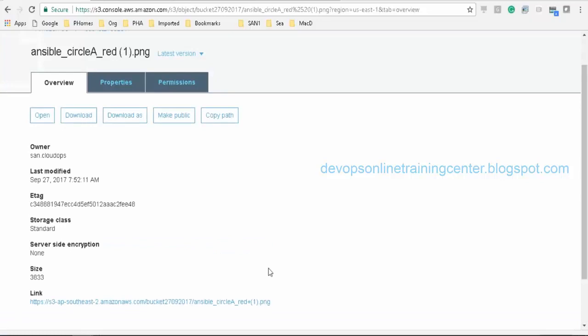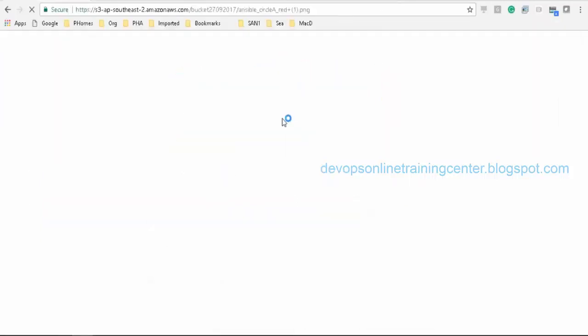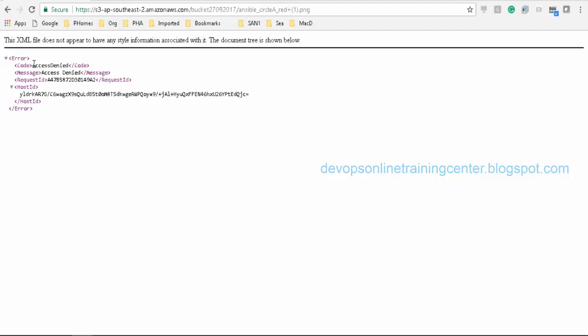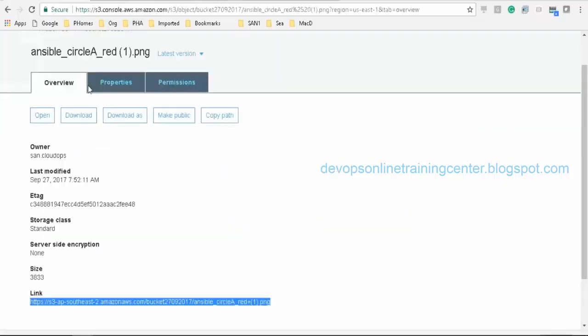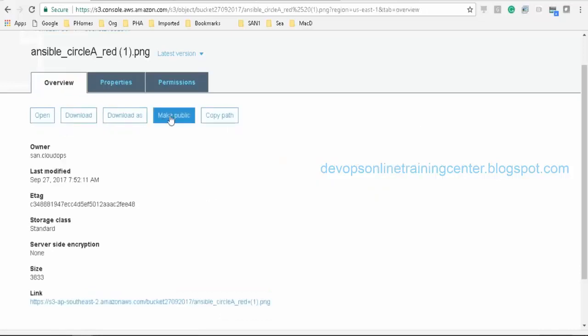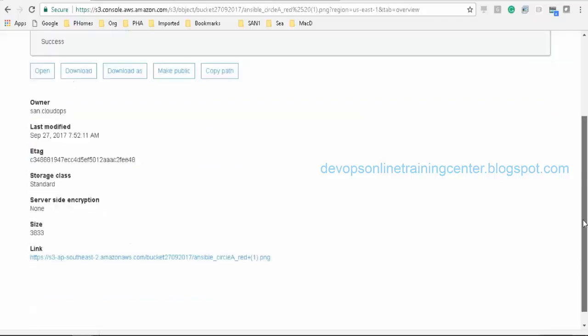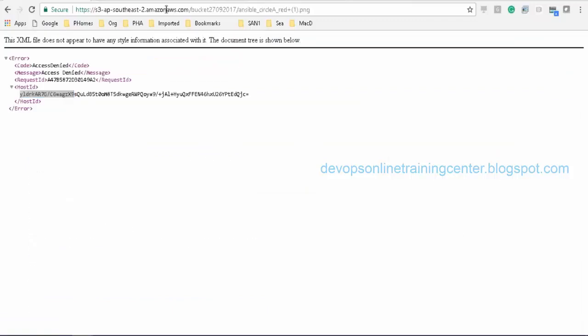So it provides a link. Using this link, we can access the image or the object, right? If you just see, okay, so access is denied. By default, we'll not have access to this image. If you want to make it public, we need to go to the properties. Sorry, here there is something called make public. Okay, and I can simply refresh the page. Let us see if that will be accessible.